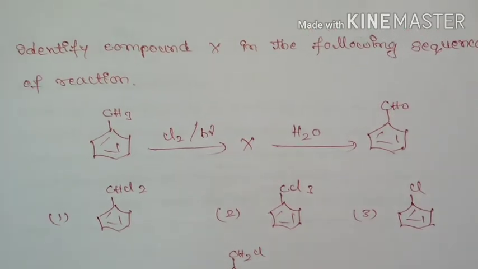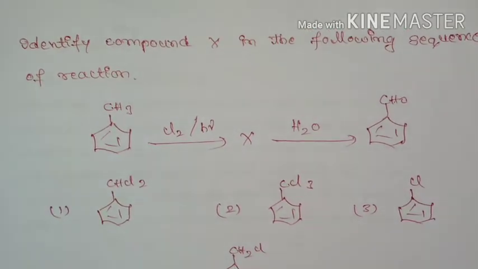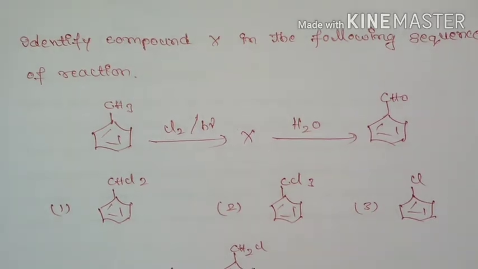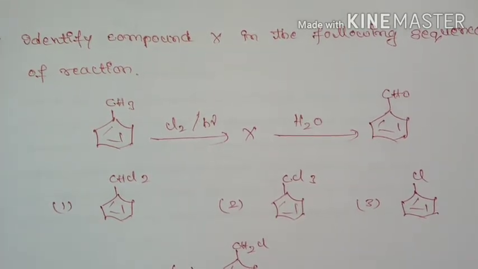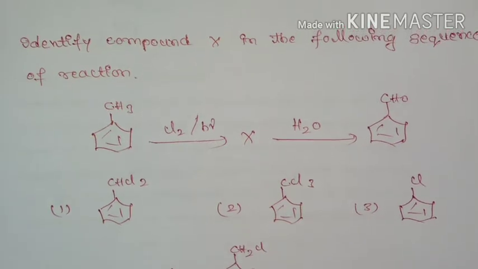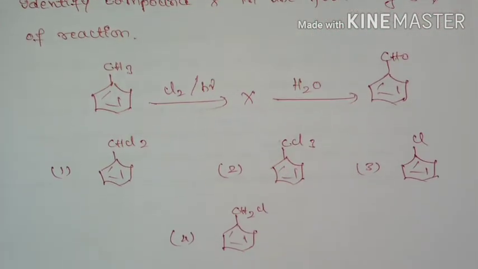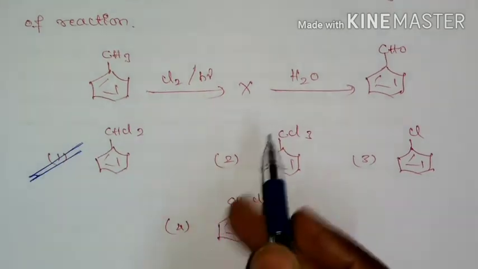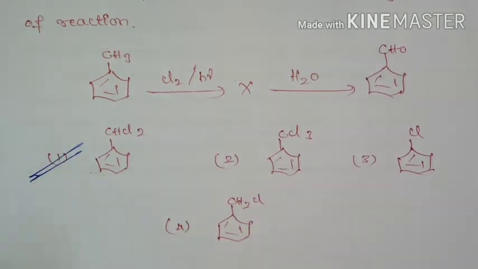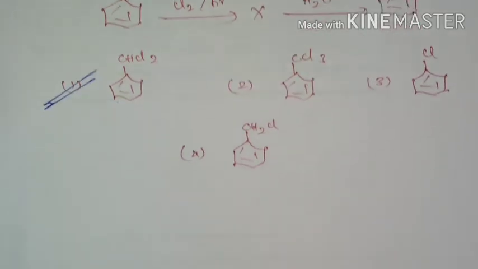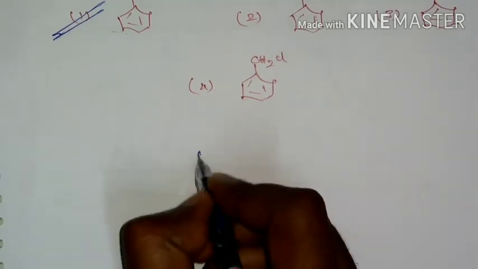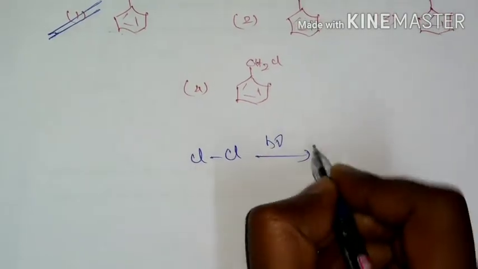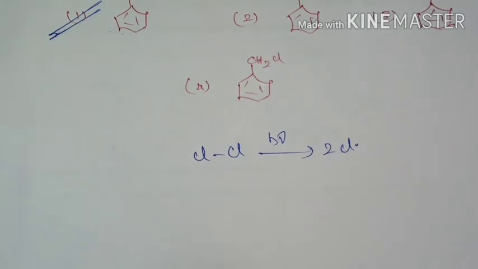Next question is, identify compound X in the following sequence of reaction. So toluene upon treatment with chlorine in presence of light will give an intermediate X, which upon hydrolysis will form benzaldehyde. So the intermediate formed in this reaction is first option, and this is an example for radical mechanism. So here chlorine upon irradiation will form chlorine free radical.